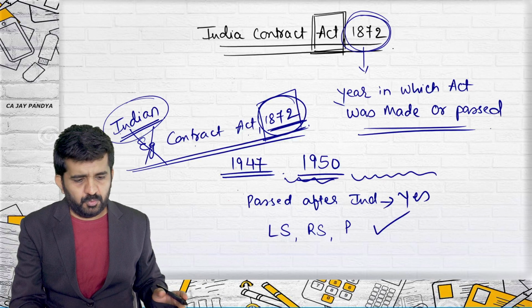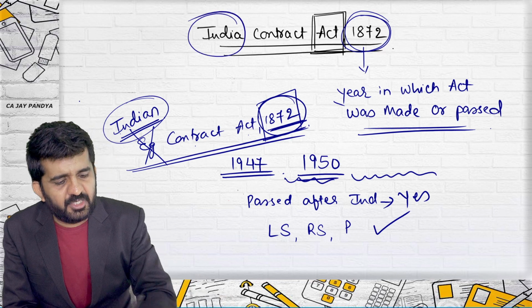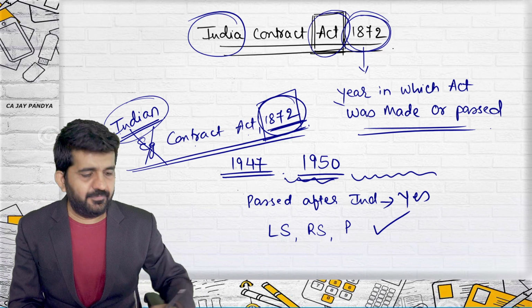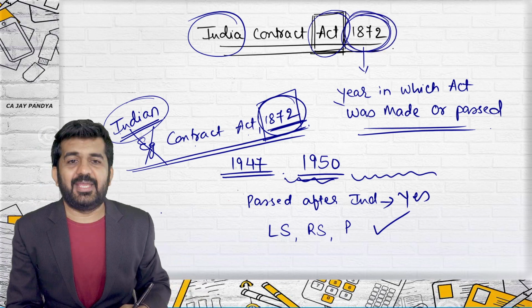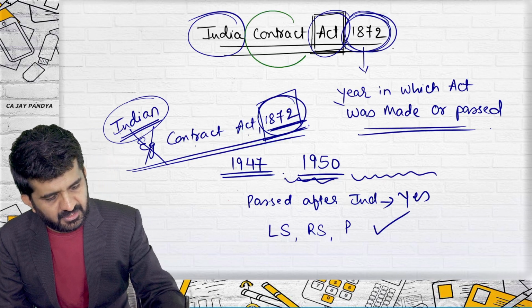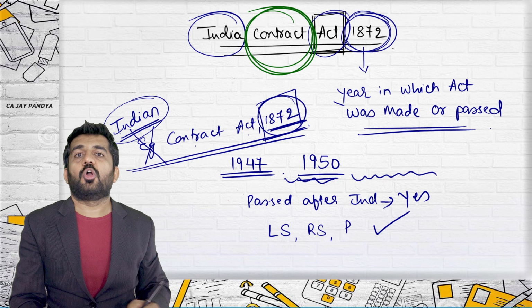Yes, we are going to. We'll be taking any other questions at the end of the session. We have understood Indian, we have understood Act, we have understood 1872. We will be doing something regarding contract.